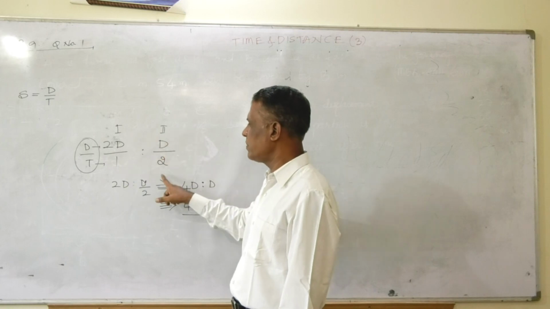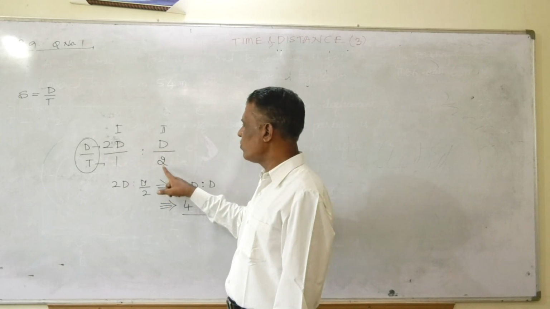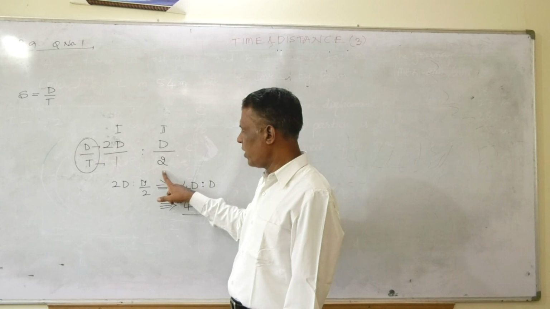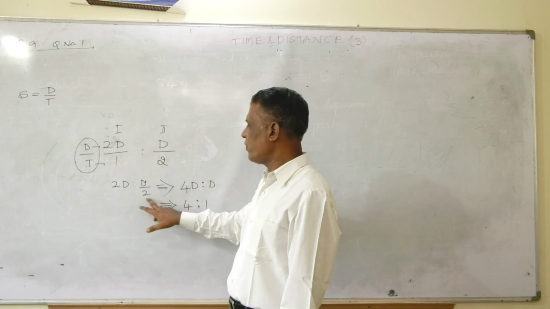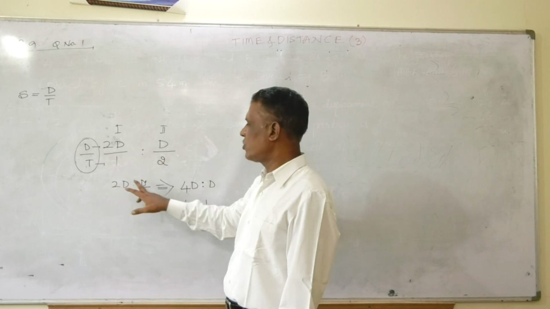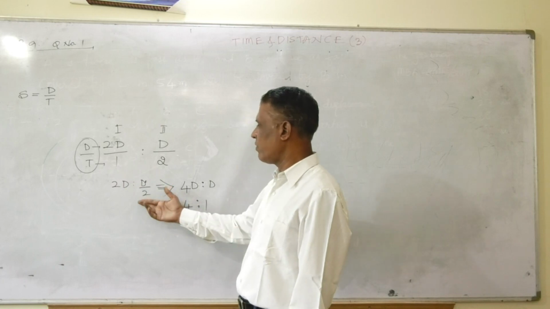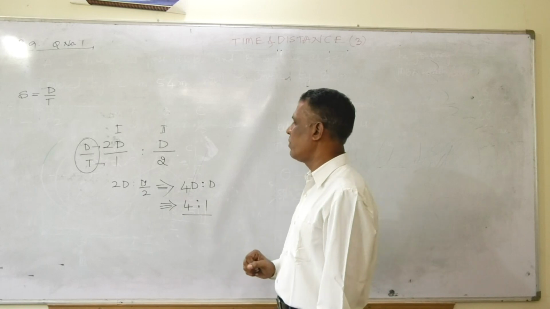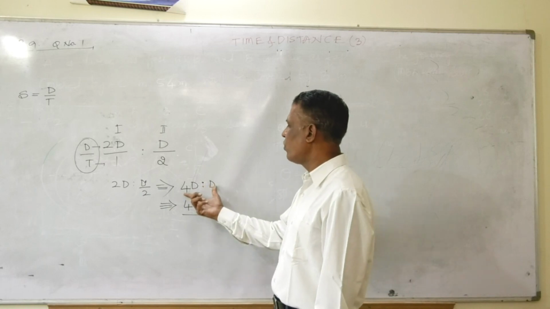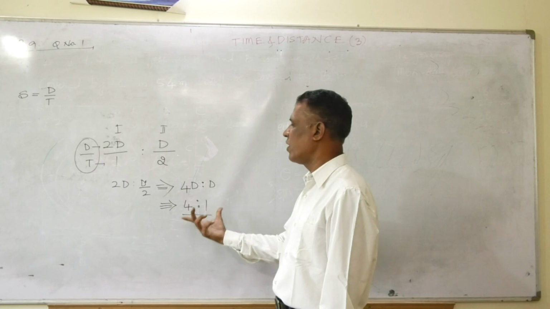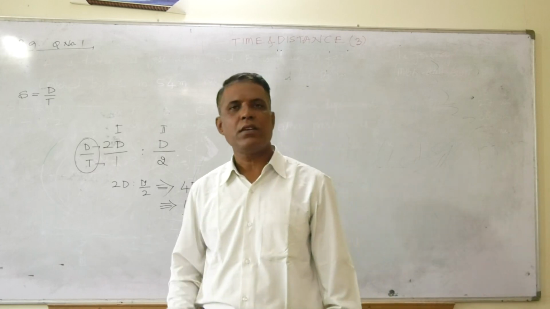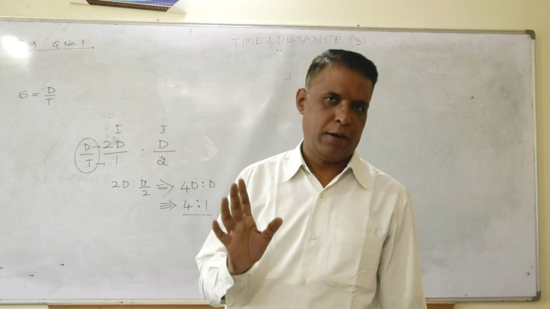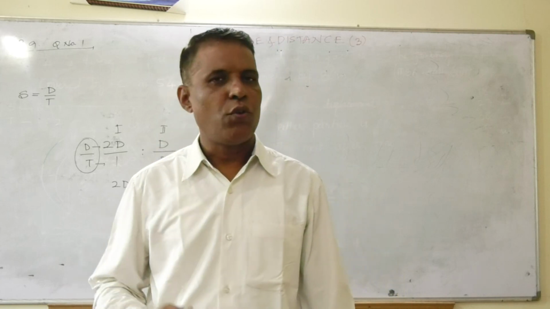Distance divided by time. Now it is 2d is to d by 2. Now d is common. If you multiply these by 2, because I want to make it a number, and cancel the denominator, it becomes 4d is to d, or 4 is to 1, friends. Answer is 4 is to 1.